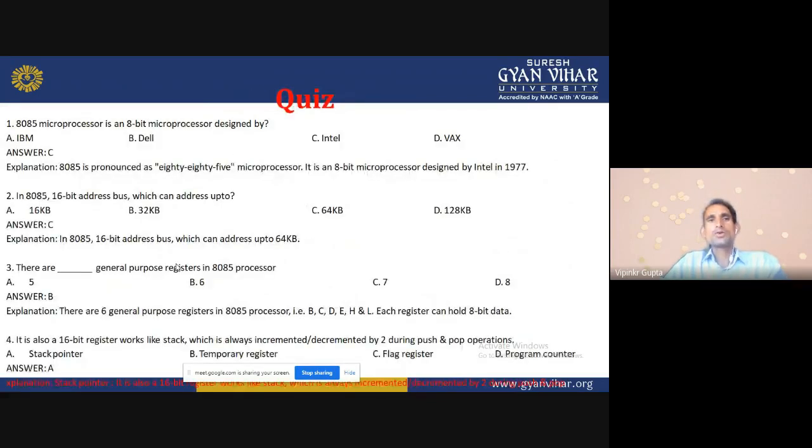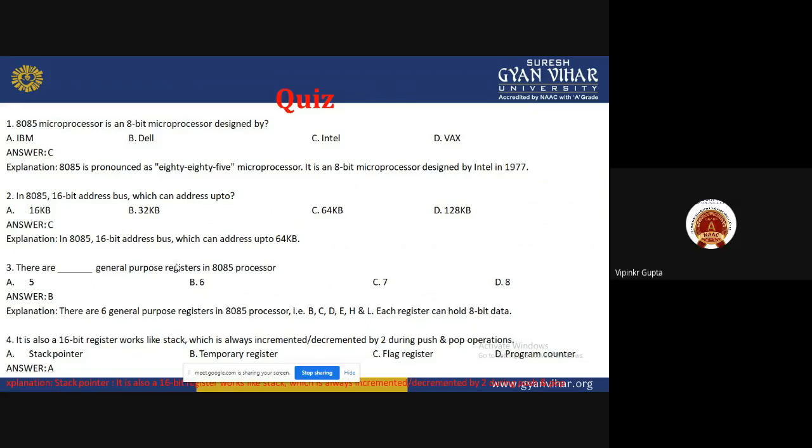Now come to the quiz. 8085 microprocessor is an 8-bit microprocessor. Everybody knows that. Why do we say it is an 8-bit microprocessor? Because its data bus is 8-bit. What is the question asked? The 8085 microprocessor is an 8-bit microprocessor designed by which company? Intel.